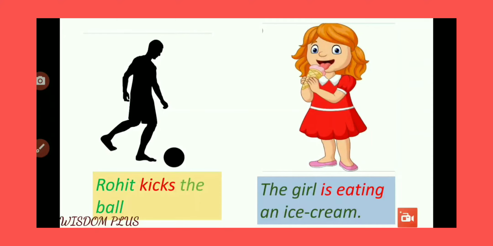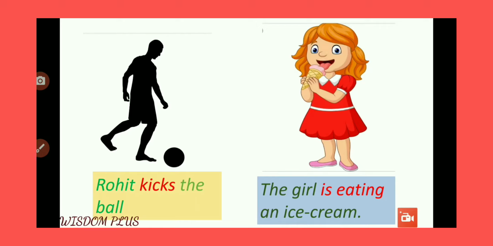Let us take few more examples. As you can see on your screen, number one example is Rohit kicks the ball. So here the boy named Rohit is doing an action, and that action is he is kicking the ball. Now let us look at the right hand side of our screen.